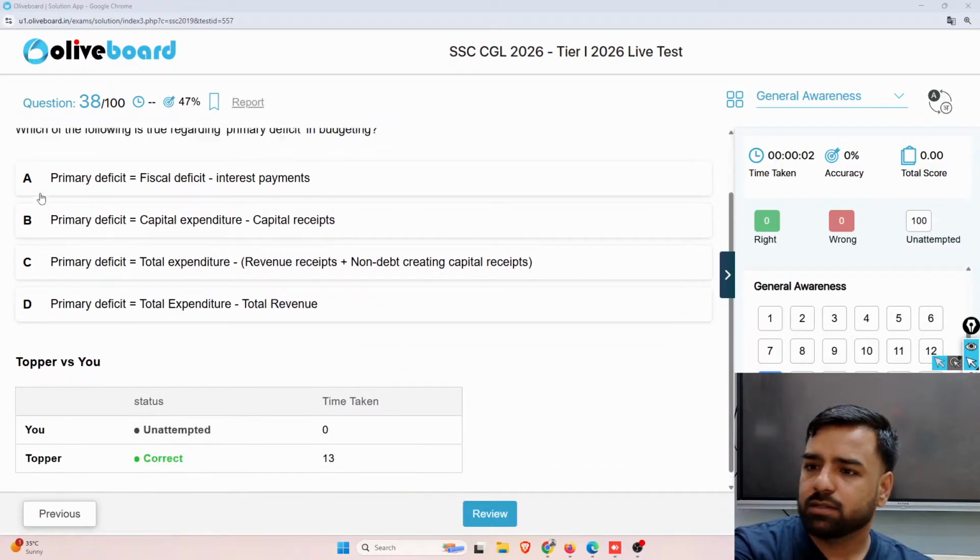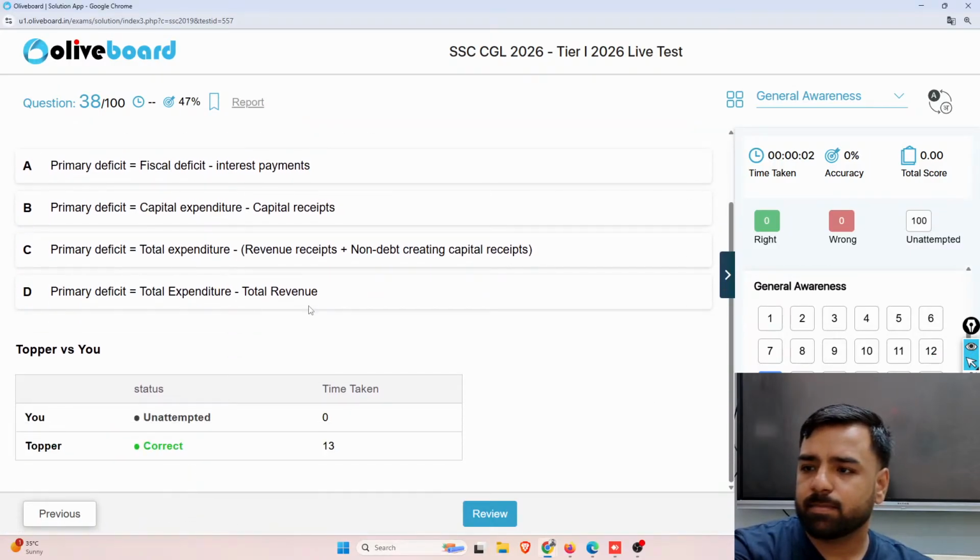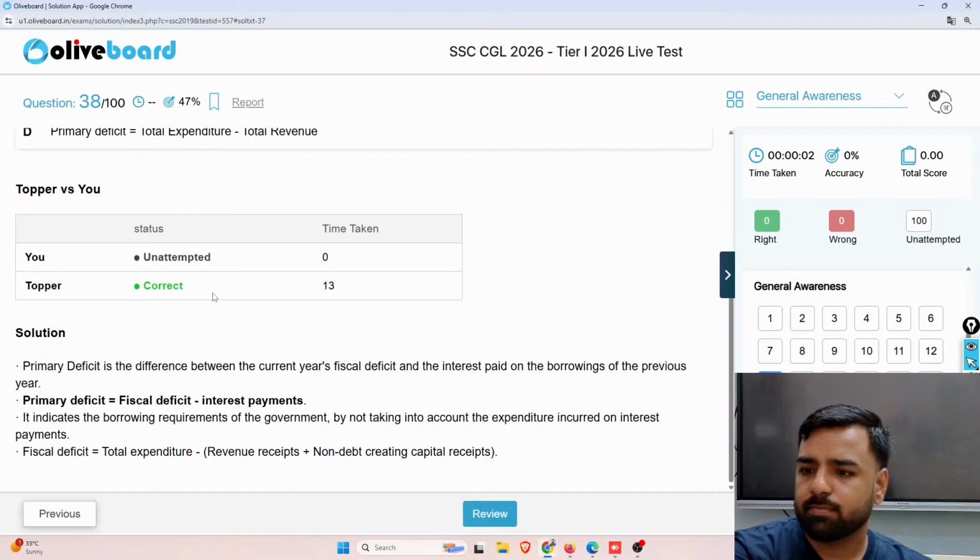So here, primary deficit is the difference between the current year's fiscal deficit and the interest paid on the borrowings of the previous year. So primary deficit is equal to the fiscal deficit minus interest payments. So it indicates the borrowing requirements of the government by not taking into account the interest payments. So fiscal deficit is equal to the total expenditure minus revenue receipts plus non-debt creating capital receipts. So the correct answer was option number A.